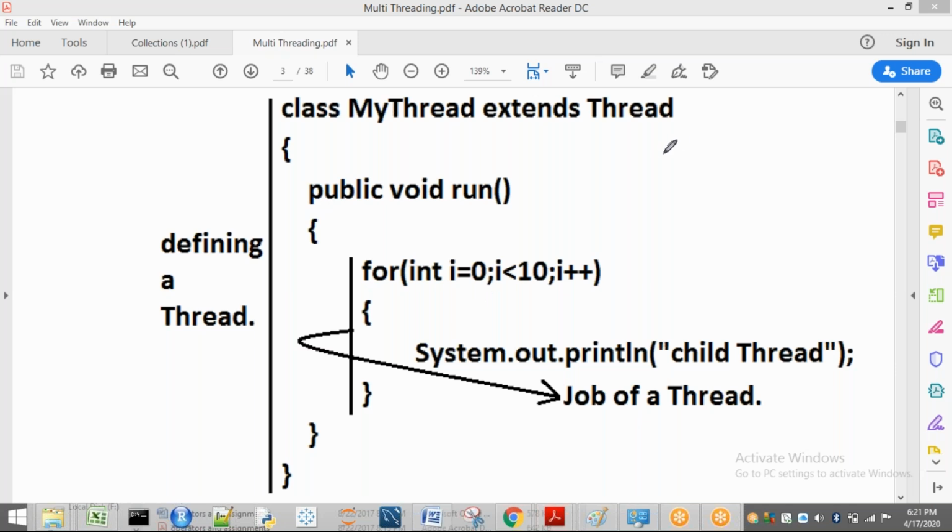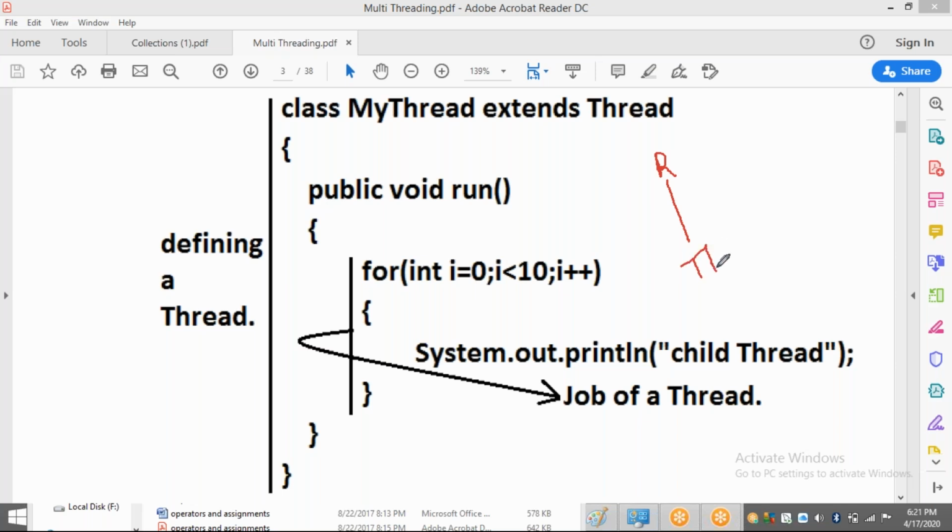Now see, initially what I said, Runnable is an interface. Internally, this Runnable is implemented by a class called Thread. Internally, the Thread class is going to implement which interface?